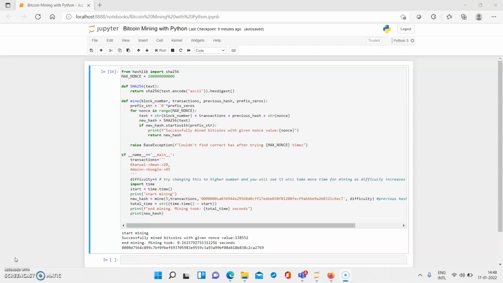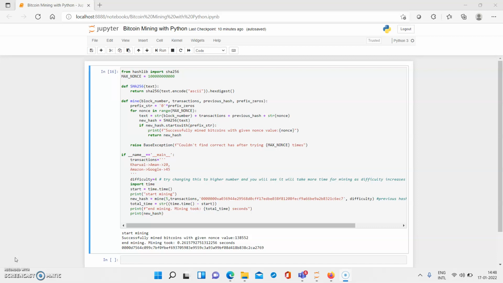Okay, and here you will see the nonce and the range for the maximum nonce, and here you will observe the formula for the text, and then new hash is going to be called as new hash is equal to SHA-256 of text, and there is an if condition, that is if new hash dot startswith prefix string, so you are going to print successfully mined with the given nonce value, and you are going to return the new hash. And there is an exception also, that is could not find correct hash after trying the maximum nonce.